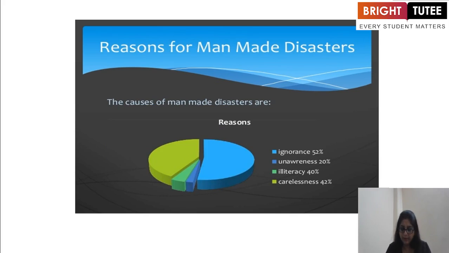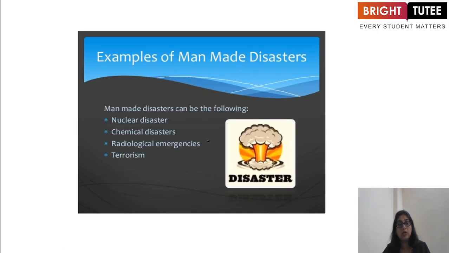Now, the causes are ignorance, unawareness, and illiteracy. Ignorance is 52%, unawareness is 20%, illiteracy is 40%, and carelessness is 42%. So these are the major roles. That means ignorance and carelessness are almost one and the same thing. Now, man-made disasters can be nuclear disasters, chemical disasters, radiological emergencies, and terrorism.